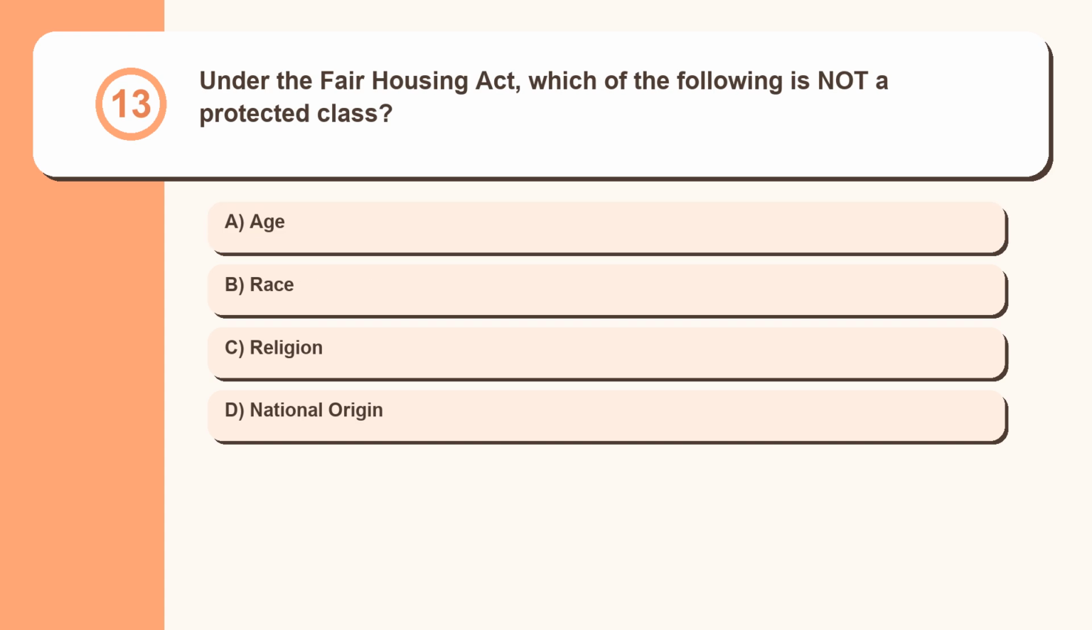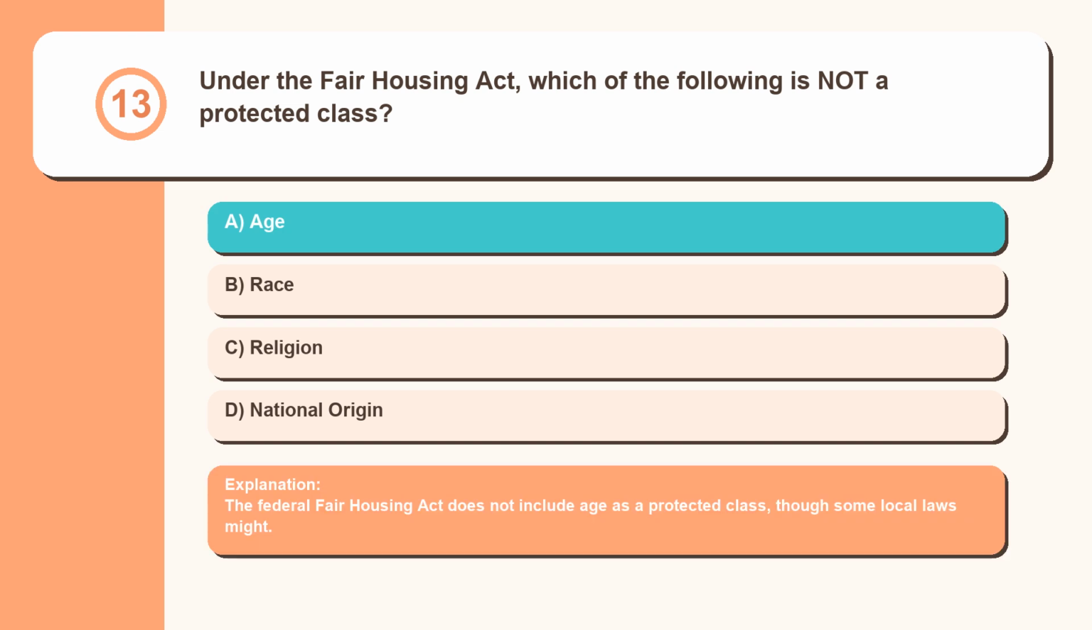Question 13. Under the Fair Housing Act, which of the following is not a protected class? Age, race, religion, national origin. The Federal Fair Housing Act does not include age as a protected class, though some local laws might.